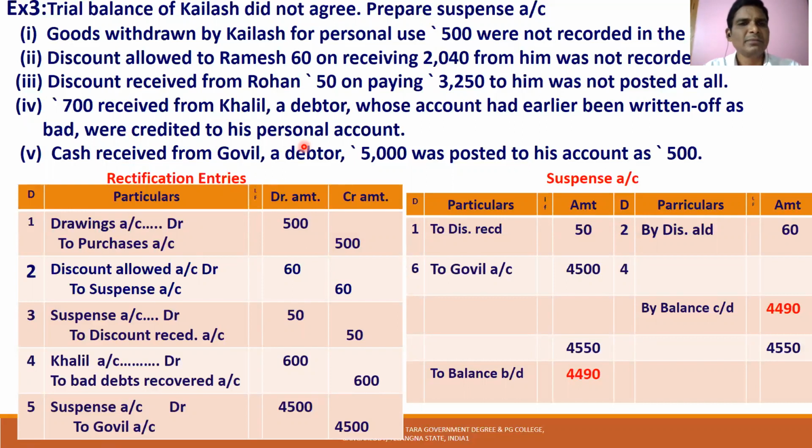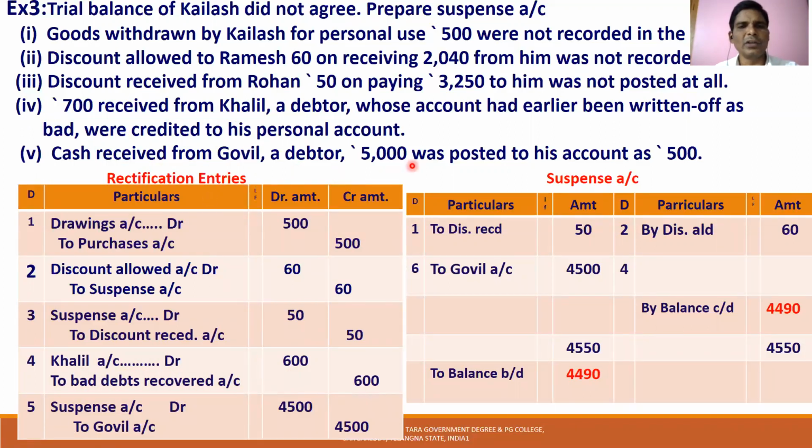Whenever bad debts are recovered, the actual entry is cash account debit to bad debts recovered account. But what they wrote was cash account debit to Khalil account. So the cash account debit is okay, but they credited the Khalil account. This is rectified by debiting the Khalil account. So what should we have done? The bad debts recovered account is to be credited. So Khalil account debit to bad debts recovered account, 700.